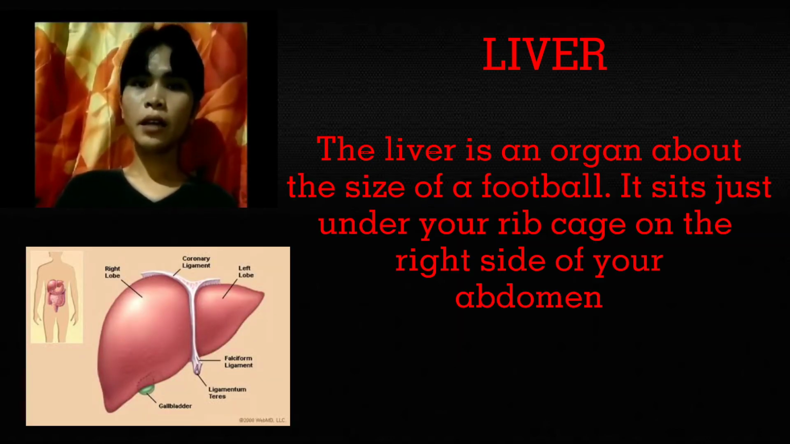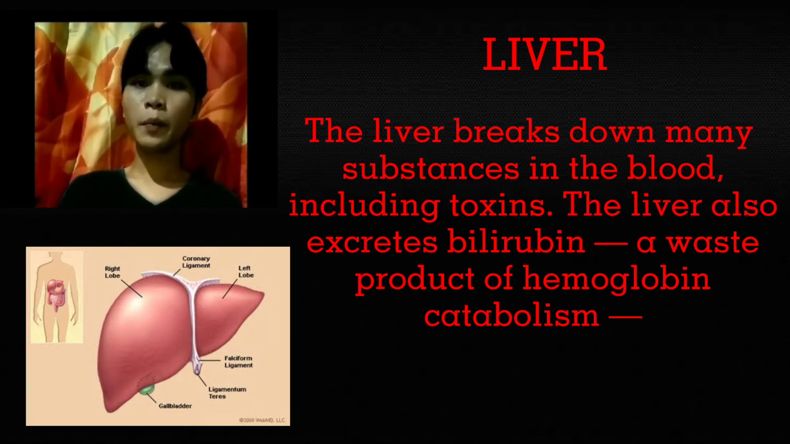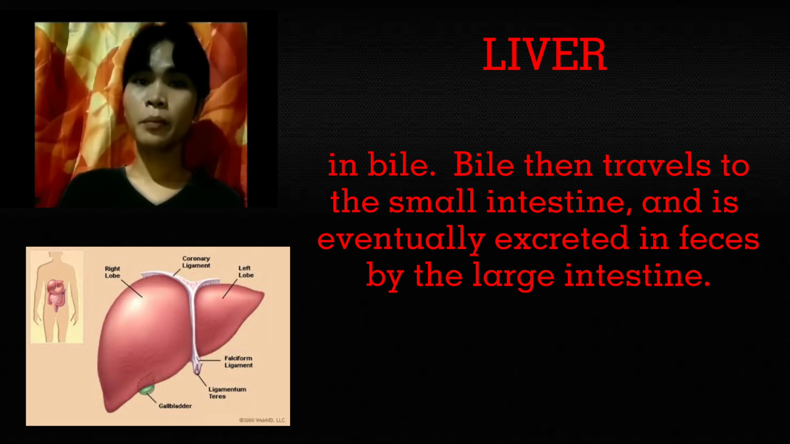Liver. The liver is an organ about the size of a football. It sits just under your rib cage on the right side of your abdomen. The liver breaks down many substances in the blood, including toxins. The liver also excretes bilirubin, a waste product of hemoglobin catabolism, in bile. Bile then travels to the small intestine and is eventually excreted in feces by the large intestine.